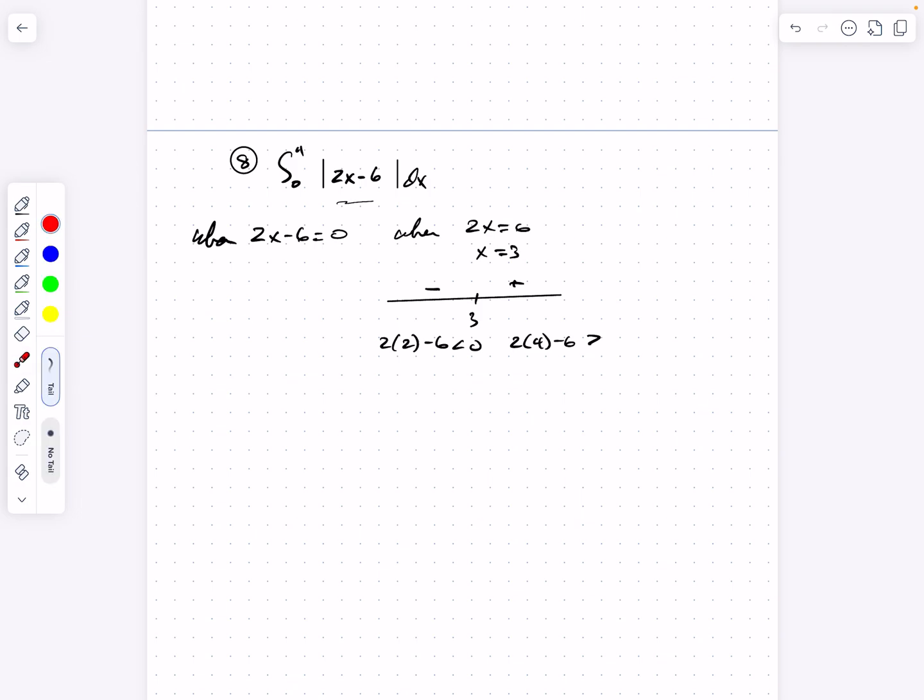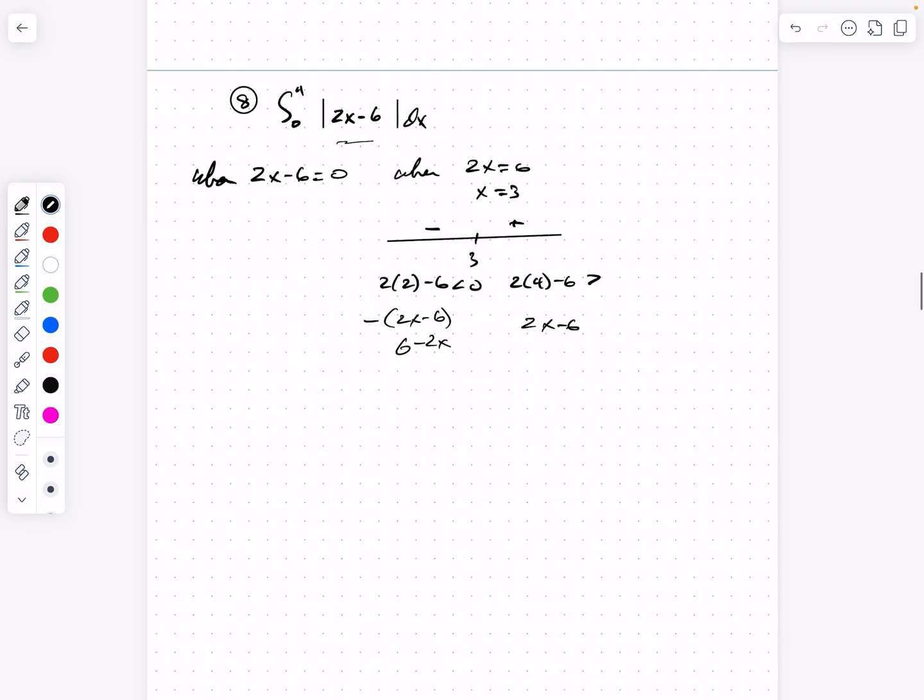First of all, for any value of x greater than 3, I'll just evaluate 2x minus 6. Forget the absolute value. And for any value of x less than 3, I'll evaluate the opposite of this, and the opposite of that would be negative (2x minus 6), or 6 minus 2x. And on anything greater than 3, I'll just evaluate 2x minus 6. So I'm going to basically evaluate the sum of two definite integrals.